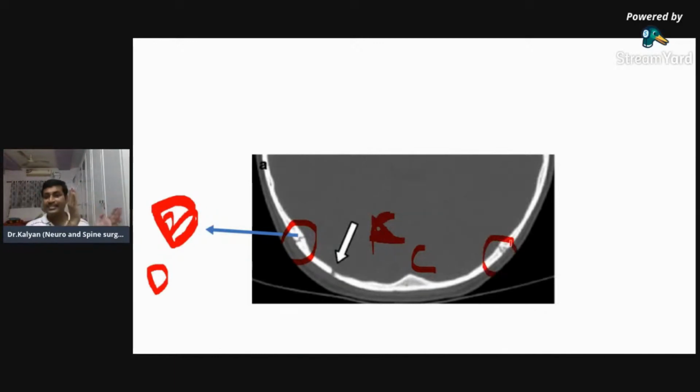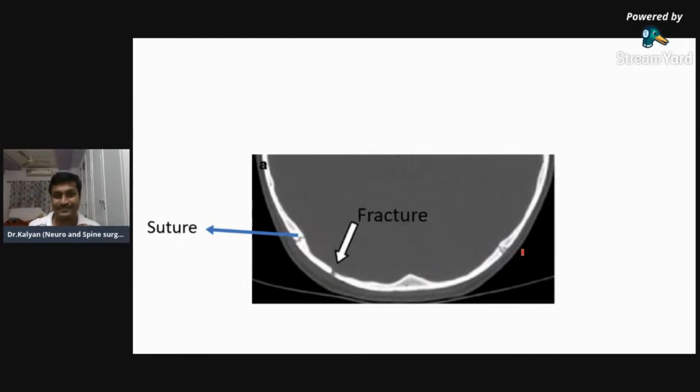So if there is something symmetric on both sides, it's most probably a suture line. So C is a fracture and D is a suture line. Am I clear? If it's symmetrically present on either side and it's zigzag, it's most probably a suture line. Yeah, fine. So now everyone is sure. This was a fracture, this one was a suture line.